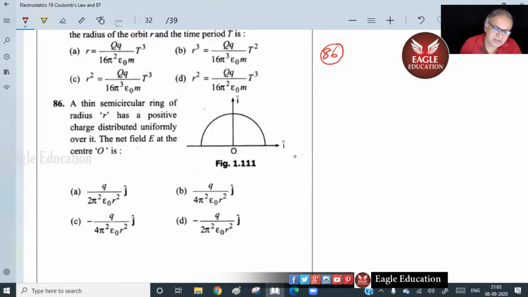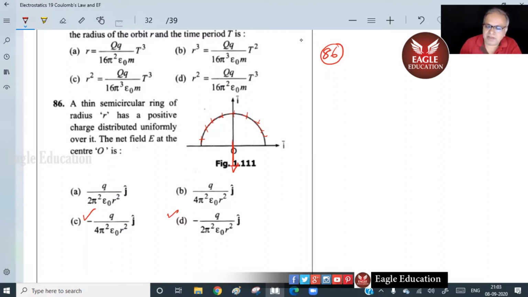First of all, remember, if this is a plus charge like this, the field should be away like this. That means it will be either this answer or this answer. Of course, I really don't want to get that kind of elimination business, but just for the sake of doing in the objective type, probably we may guess like that. So this is how you eliminate the first two answers. Anyway, we know how to do that, don't we?